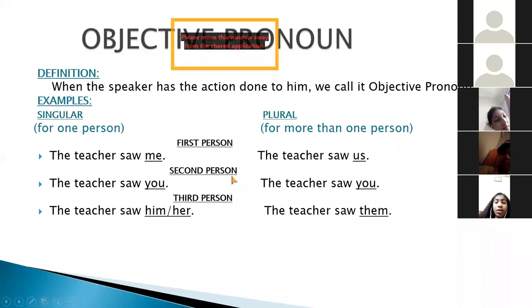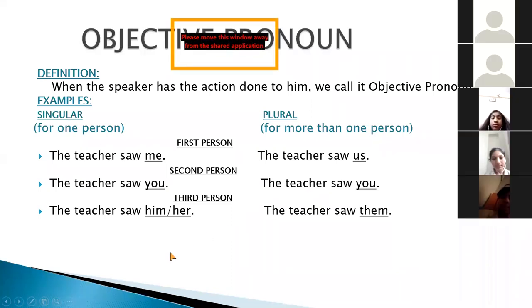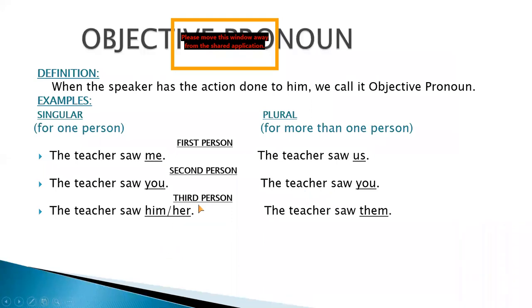Now for second person, we are using only the pronoun you, as I have already told you. So for the singular person and for the plural, in both cases we use you. The teacher saw you. The teacher saw you for the plural person as well. It means if I'm talking about only one of you, or if I'm talking about all of you, I am writing or talking, calling you only with the word you. Okay.